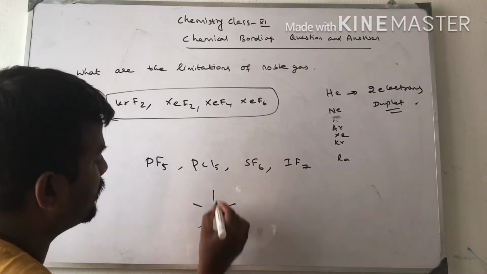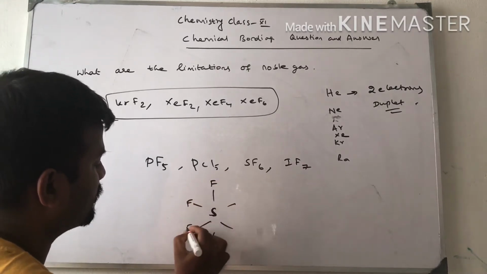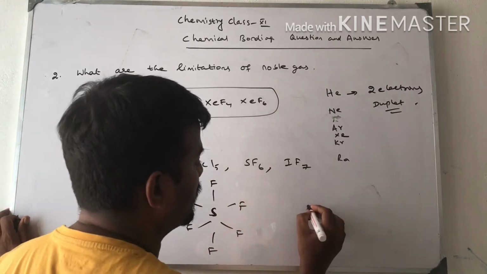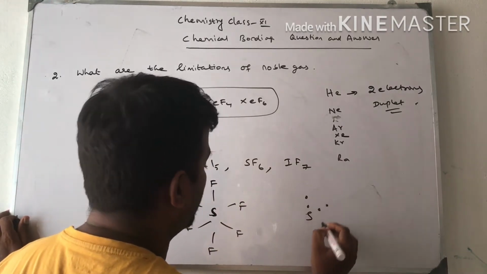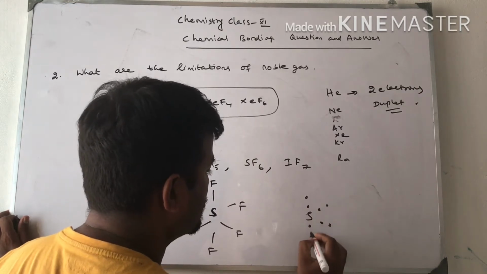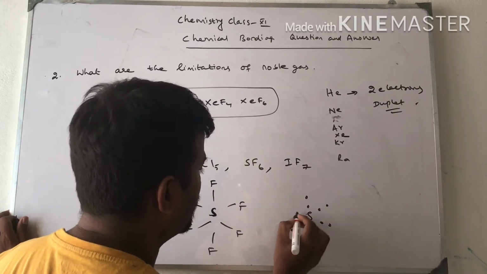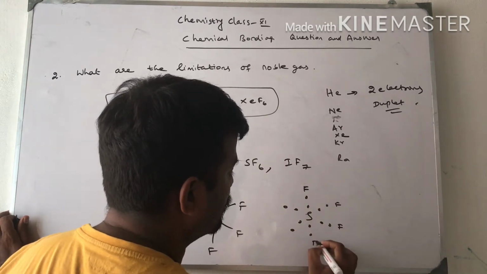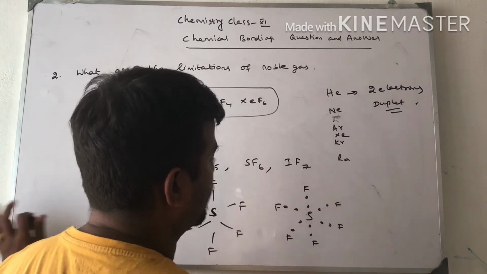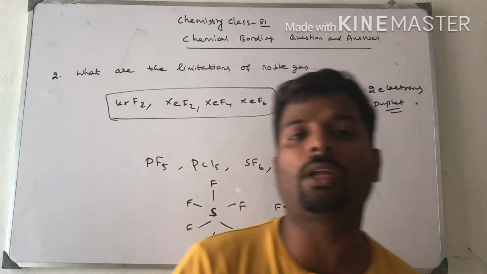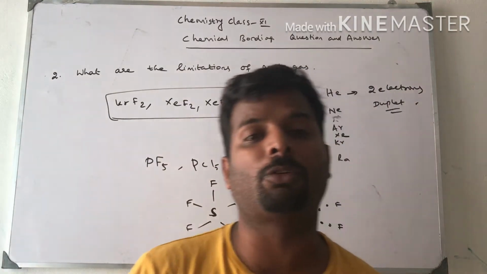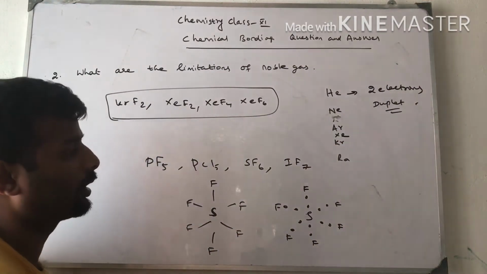How many electrons are surrounded by the central atom? 1, 2, 3, 4, 5, 6, 7, 8, 9, 10, 11, 12. So 12 electrons are present. When more than 8 electrons are present in the outermost shell, that is called expanded octet.